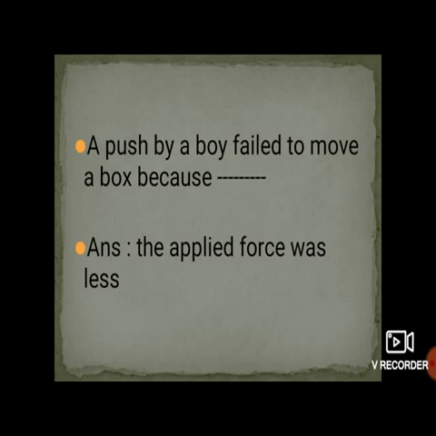Why did he fail to move that box? Because the applied force was less, because he exerts less force. So due to that less force, that box failed to move from its position. So the answer for this fill in the blank is the applied force was less.